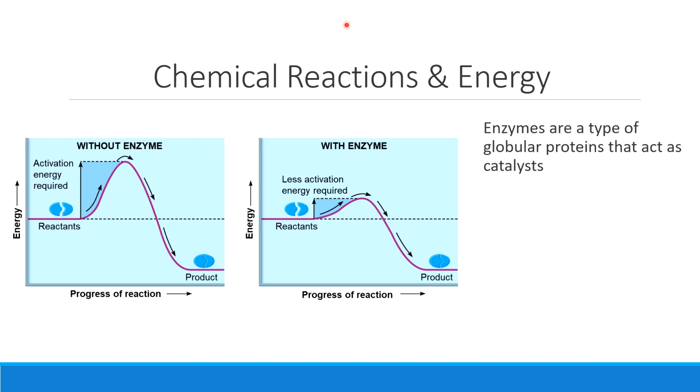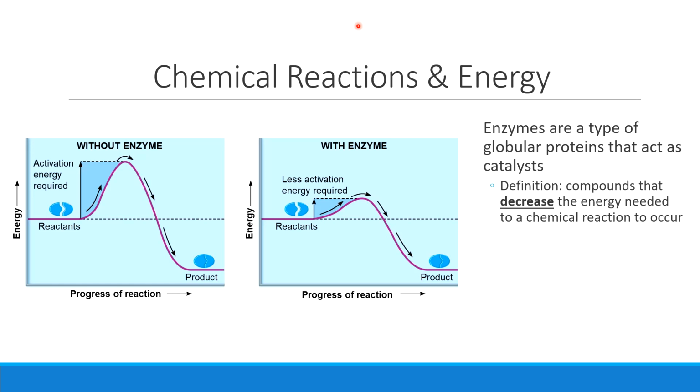When we talk about enzymes, these are globular proteins that we're going to use to help a chemical reaction occur. Remember that when we were talking about chemical reactions way back at the beginning of these videos, chemical reactions have this thing called activation energy. It's that hump you have to get over to start something. When I don't have an enzyme to help to give that activation energy, notice how big that hump is. If I add that enzyme, the enzyme makes it easier for the chemical reaction to occur, so I don't need as much energy to get to that point.